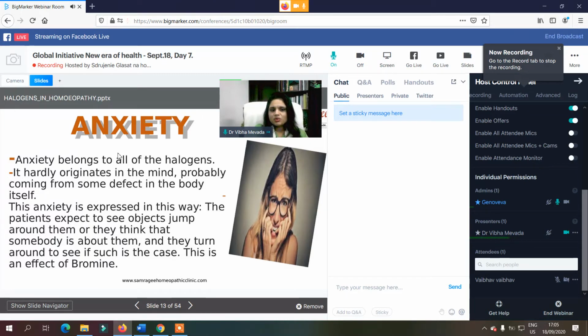Anxiety is something which belongs to all the remedies of the halogen group. In all five remedies of the halogens, this thing is always present. And the way they express this anxiety is that the patient expects to see objects around them, jumping objects around them, and they think that somebody is behind them, and they turn around to see if such is the case. This is mostly in the mind, and this is how much the anxiety is there.